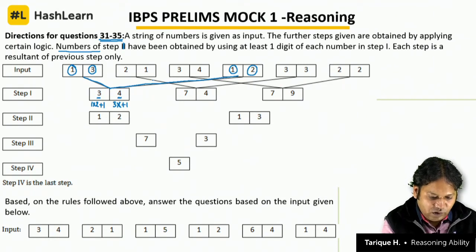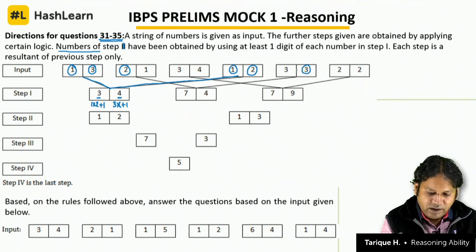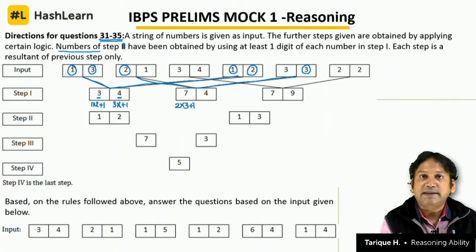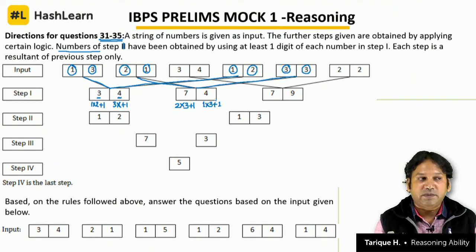Now if you look at this 7 and 4 also, the same logic is there. 2 into 3, so first number multiplied with the second number. Look at the lines drawn, you will understand which 2 boxes we are talking about. 2 into 3, 6 plus 1 is 7, okay. And if you look at this second number here, 1 into 3, 3 plus 1 is 4. So 2 into 3, 6 plus 1 is 7, and 1 into 3, 3 plus 1 is 4.